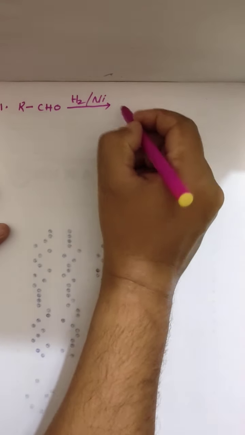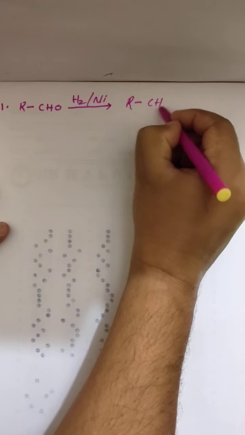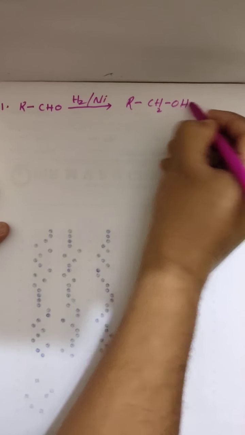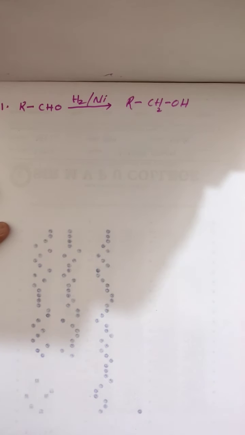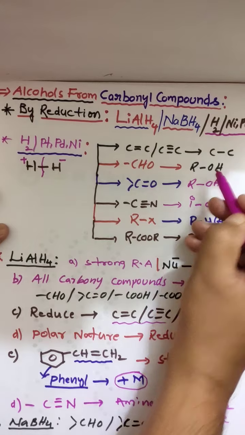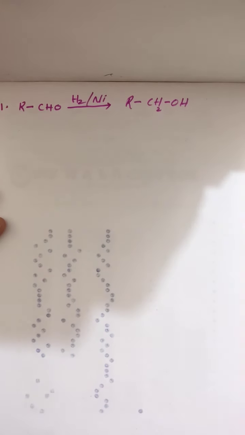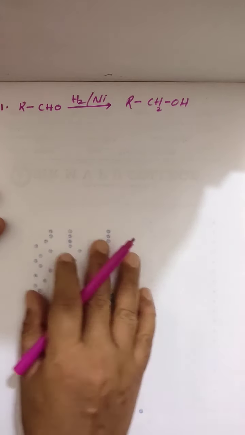It will reduce aldehyde to alcohol. Already we learned, aldehydes are reduced to alcohol by hydrogen in the presence of nickel or platinum or palladium. How will it take place?